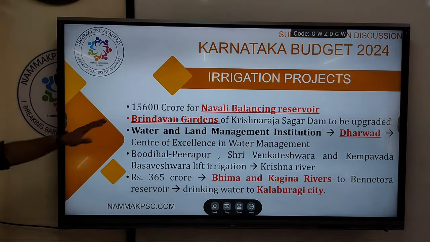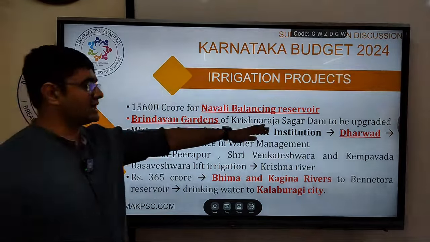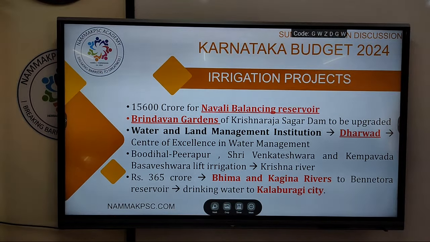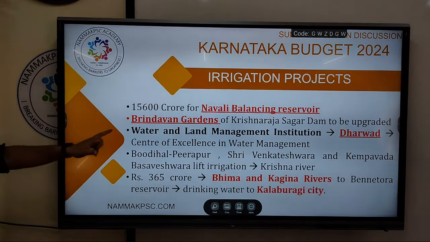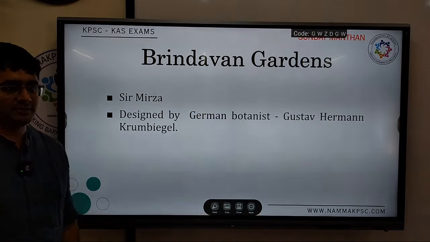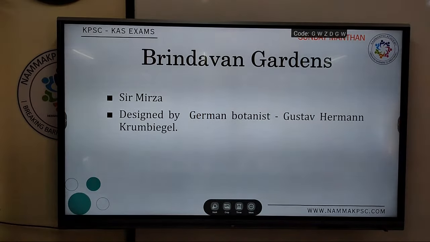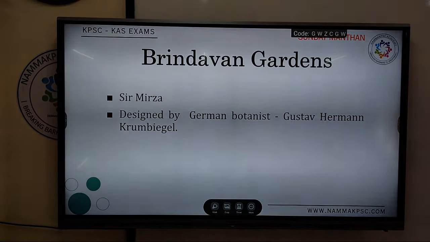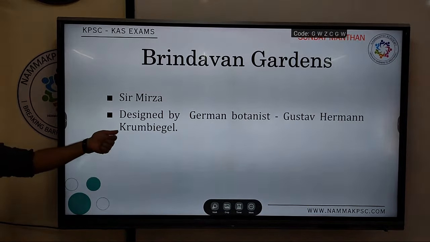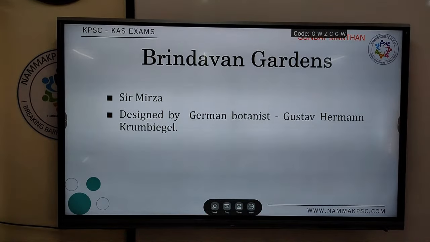Next, Brindavan Garden in KRS Dam, or Krishnaraja Sagar Dam, shall be upgraded to world standard. Now that has been mentioned. A little note on Brindavan Garden: it was built during the tenure of Sir Mirza Ismail, and it was designed by German botanist Gustav Hermann Krumbagel. You can make a note of that also.